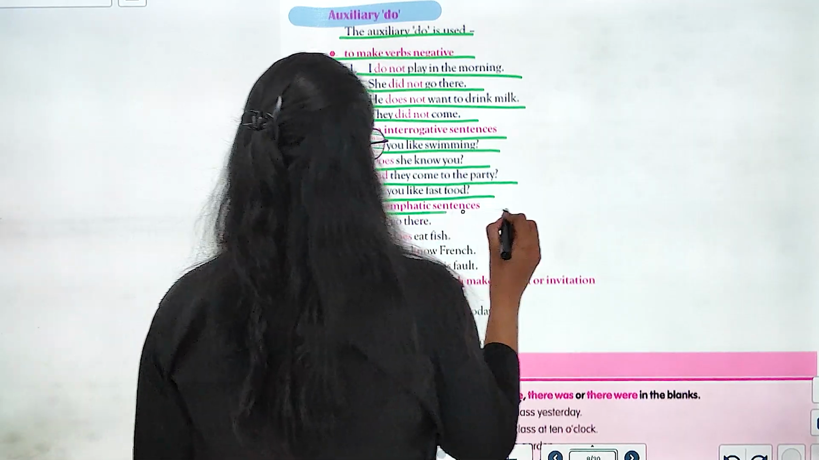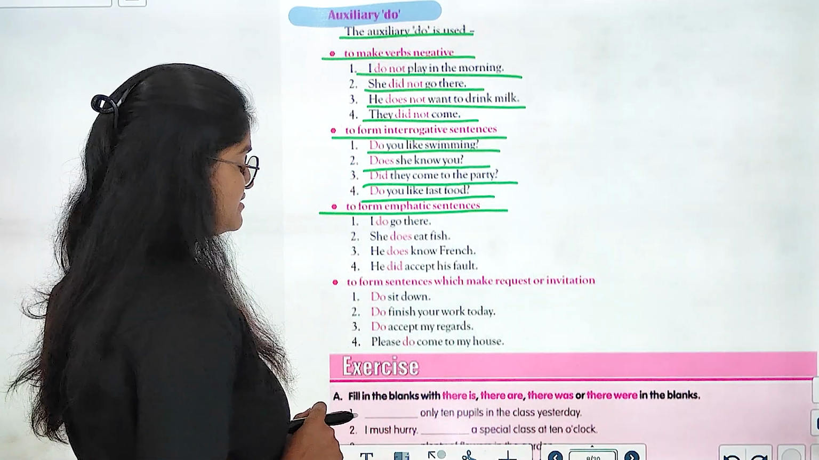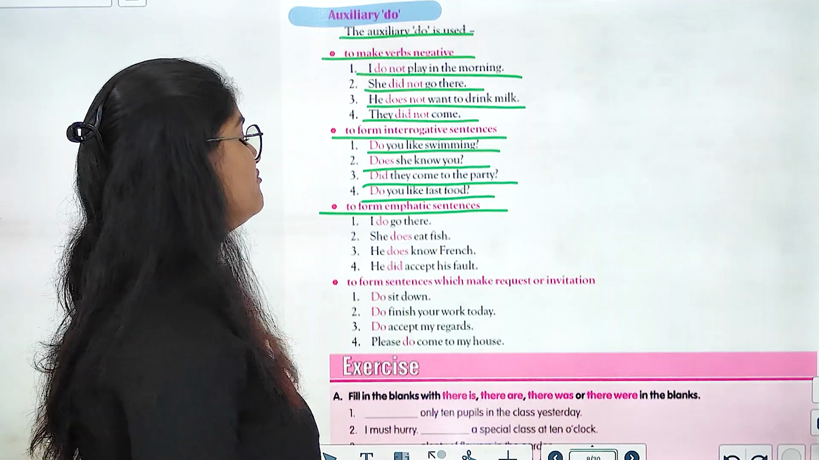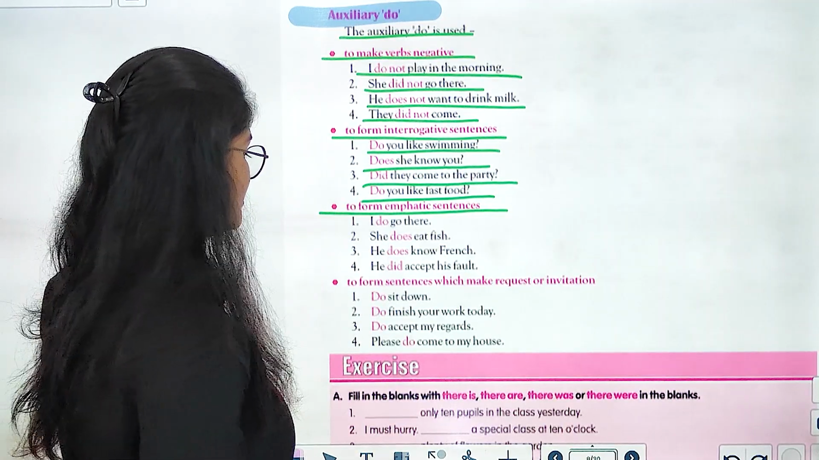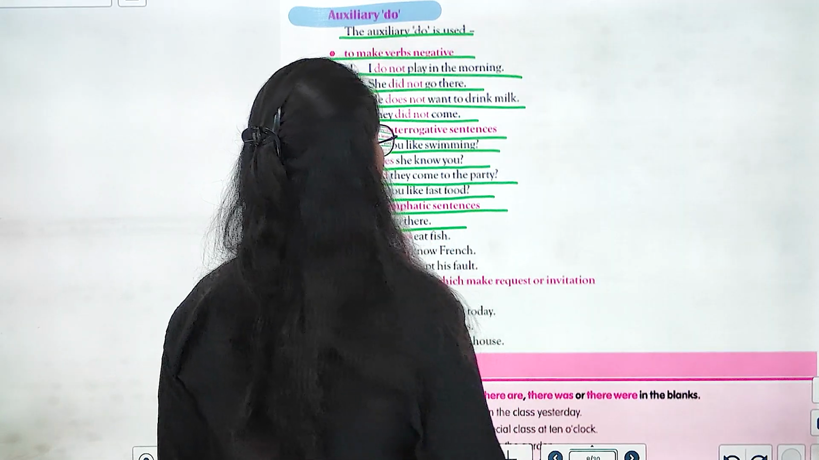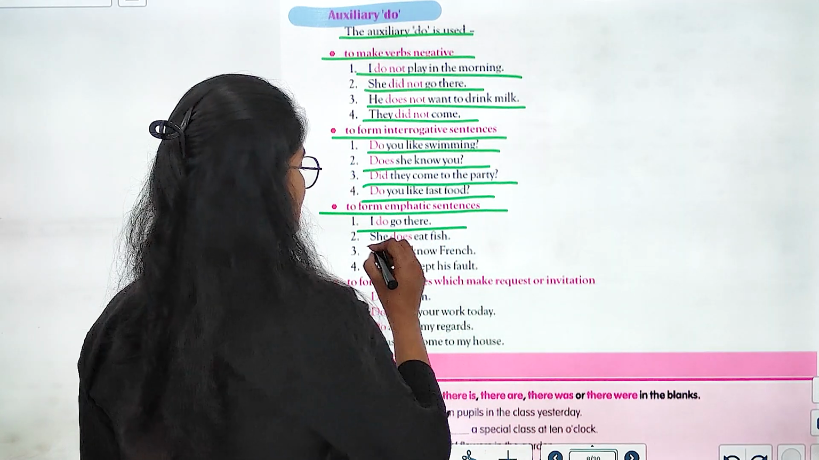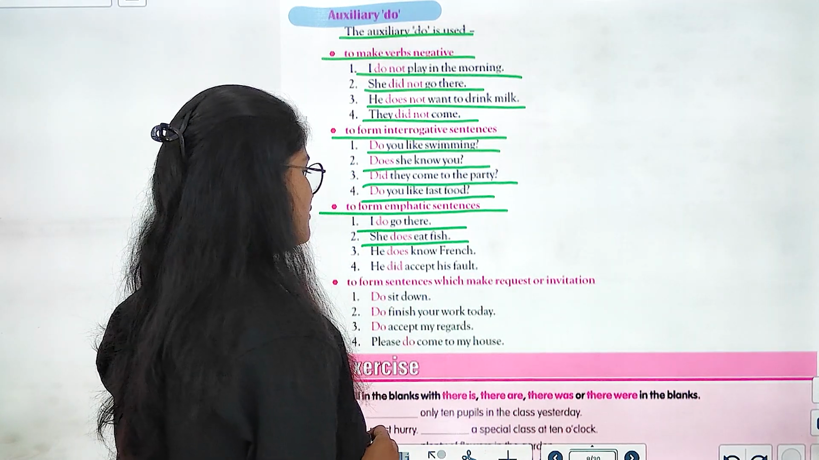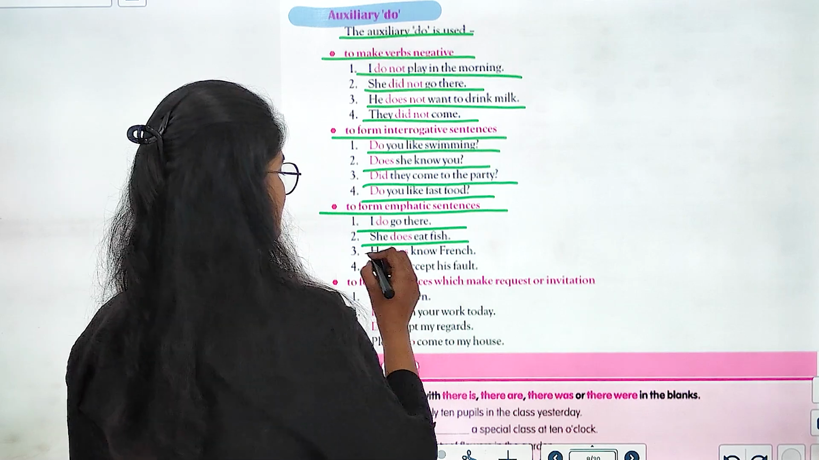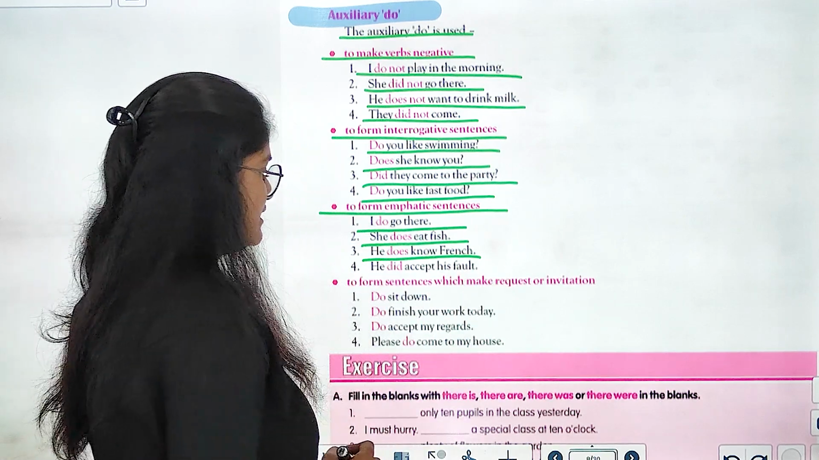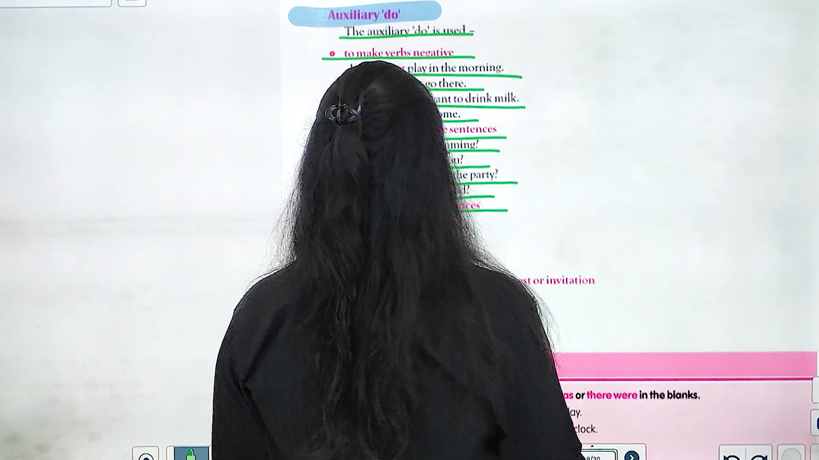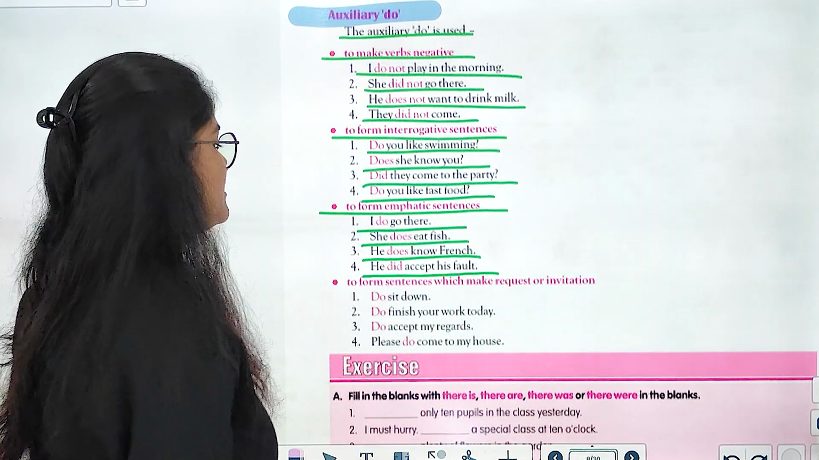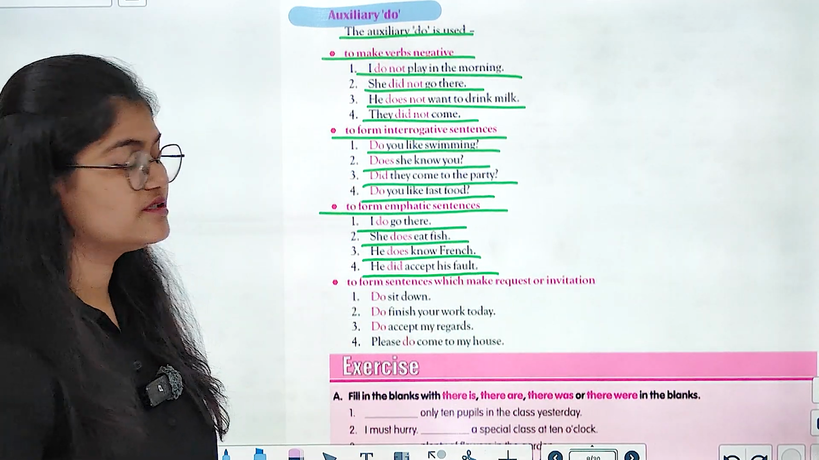Next, to form emphatic sentences. So, जब हमें emphatic sentences बनाने हो तब. So it is, I do go there. She does eat fish. He does know French. He did accept his fault, right?